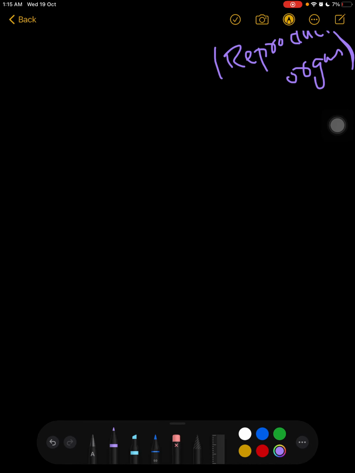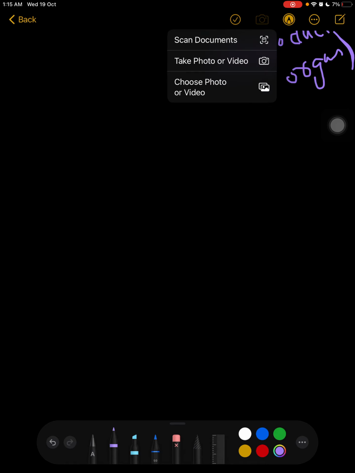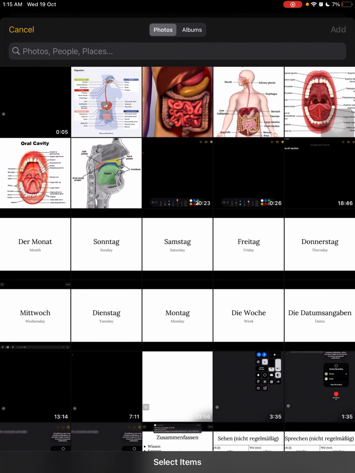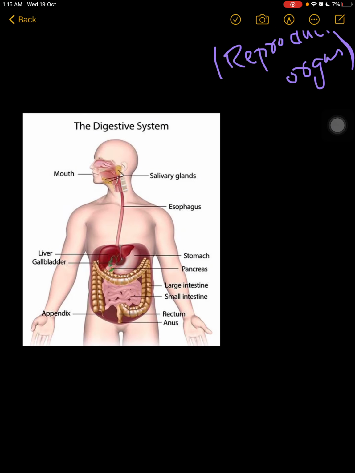Let's talk about the simple structure first, like what the organs involved are. So let me give you an example. Let's take this simple picture.